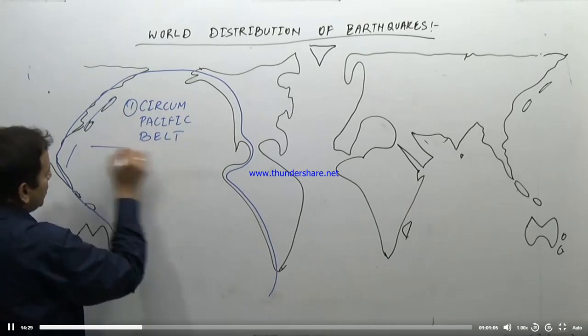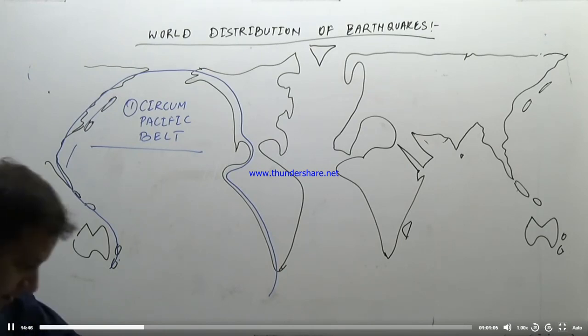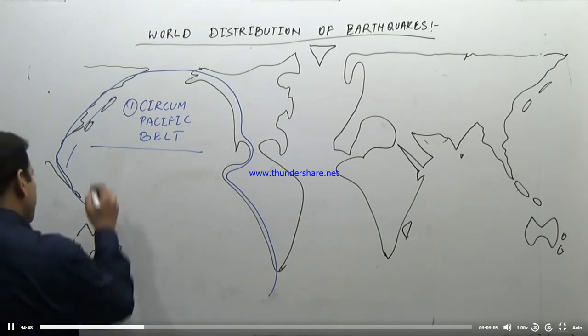Why are there earthquakes in the Circum-Pacific belt? Due to what kind of plate boundary? It should come as soon as we say Circum-Pacific belt, that means it is a convergent plate boundary.